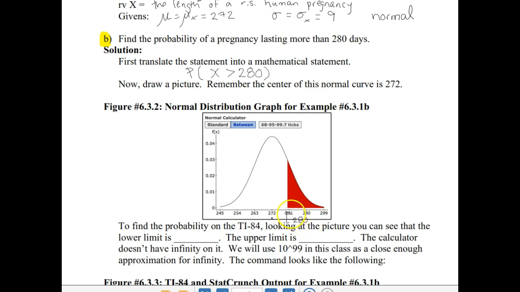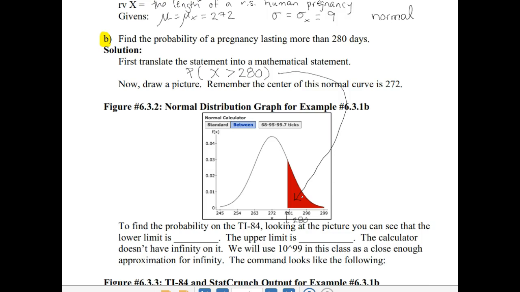The 281 is the measurement of 1 standard deviation away from the mean, and you can see that the shaded area goes a little bit over that because it backs up all the way to 280. So this probability corresponds to the area shaded to the right of 280.